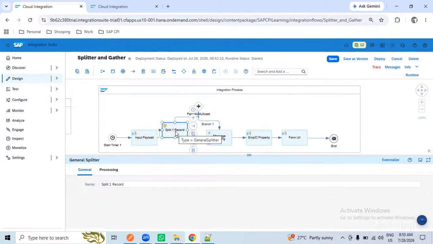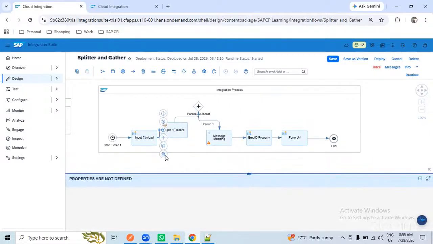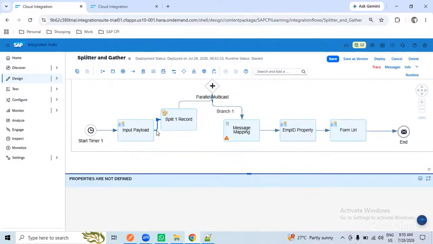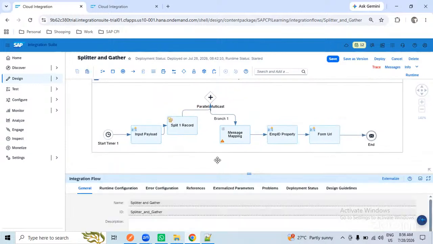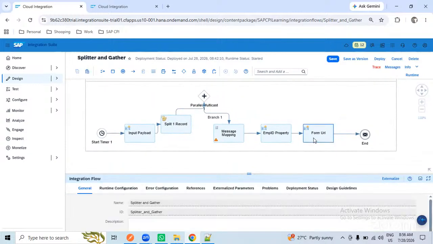If I don't use a splitter, the problem is independent URLs need to be formed, right? I don't know, in a different way you can do it, but here in our flow, I thought after splitting only this multicast can be used for the purpose that we are doing it with 5 different URLs, right? 5 unique URLs we are trying to form and post differently.